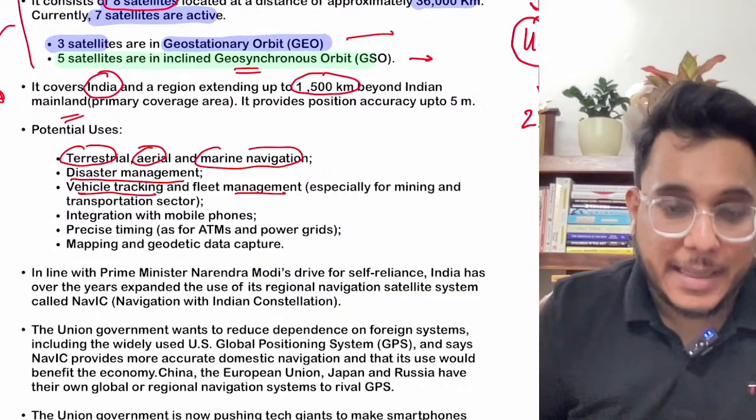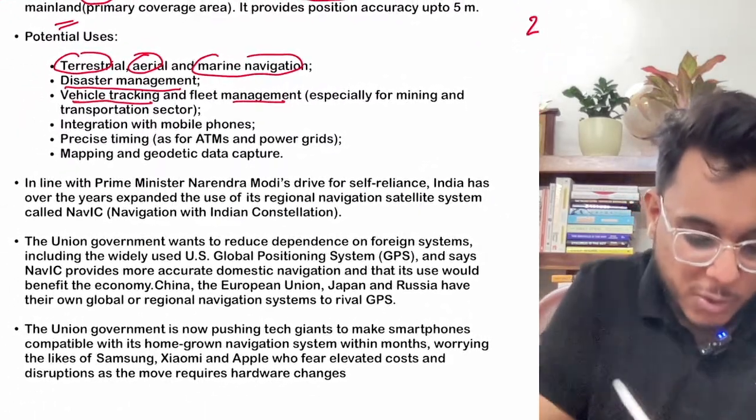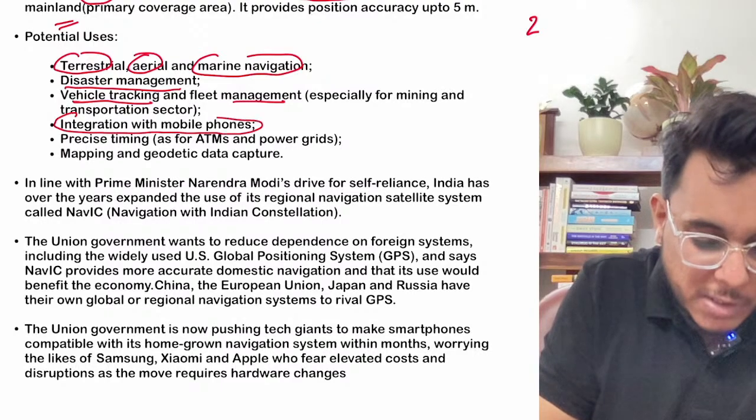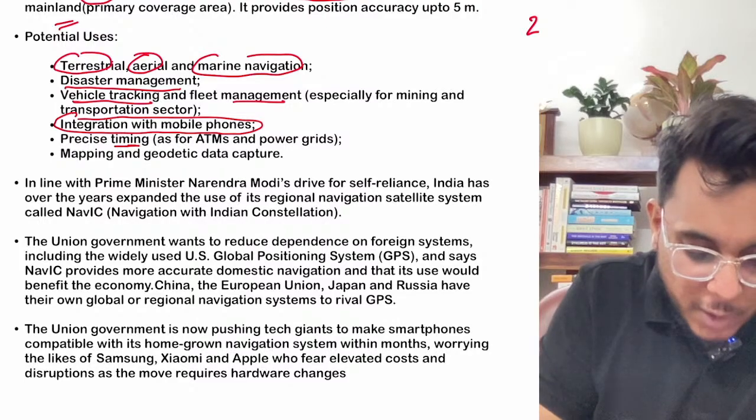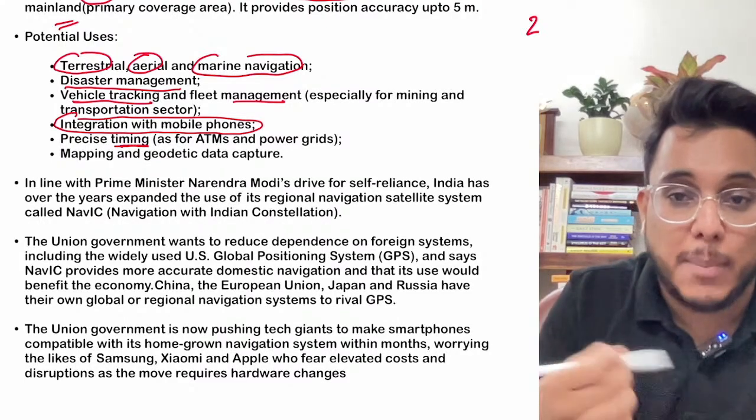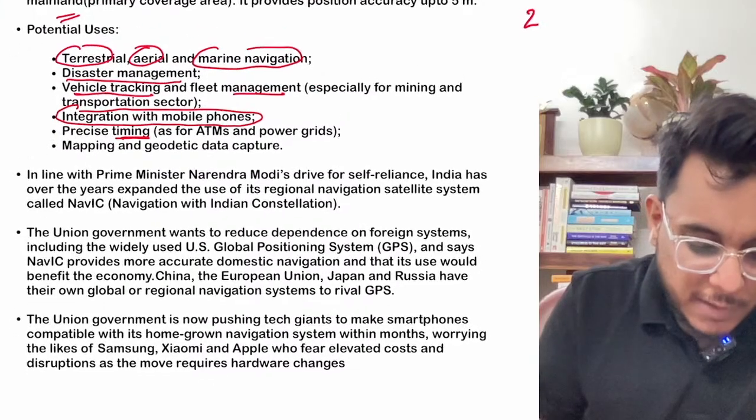So they can be used for vehicle tracking and transportation, and they can be integrated with mobile phones. Then precise timing, for the power grids, all these kinds of things can be used.